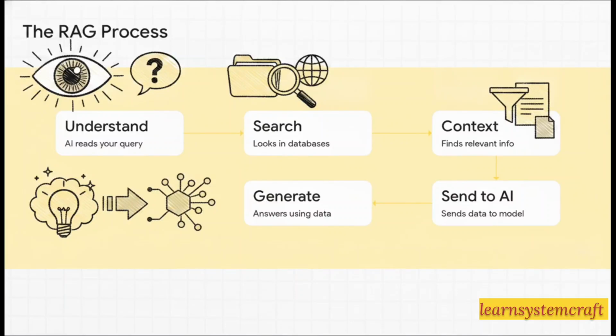Let's look at exactly how this works step by step inside the computer. Step 1, understand the question. The AI reads your query. Step 2, search information. It actively searches through databases, company files, or knowledge bases. Step 3, retrieve relevant context. It picks out only the useful information that answers your specific question. Step 4, send to AI model. Now ChatGPT receives both your original question and the newly found facts. And finally, step 5, generate answer. Armed with real data, the AI finally crafts its response to you.